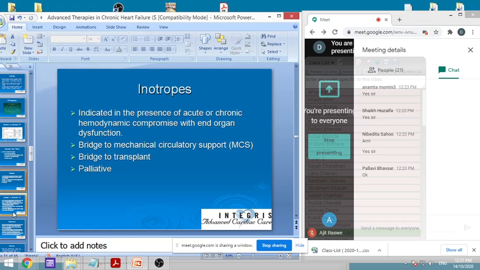That is called end organ dysfunction. It may be the brain, the liver, or the kidney, and if these organs are dysfunctioning, then the whole body's homeostatic system gets disturbed, and it can result in problems. So in that case inotropes are used, and efforts are made to improve the heart functioning.